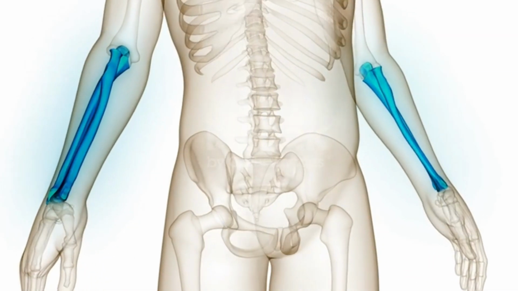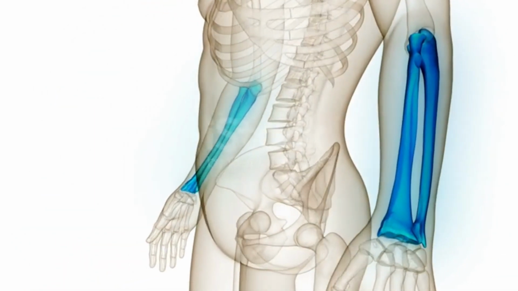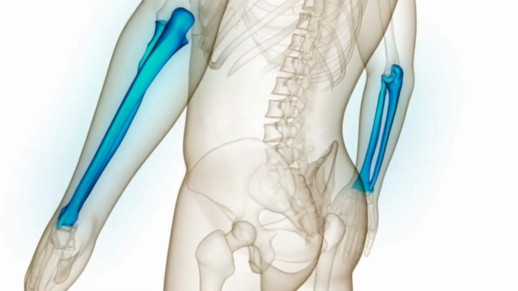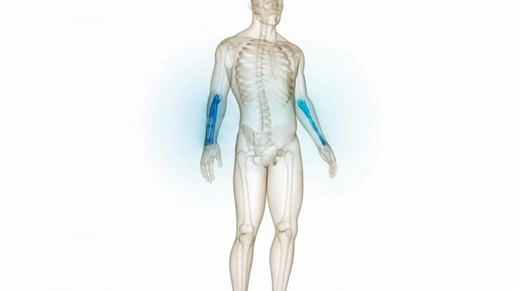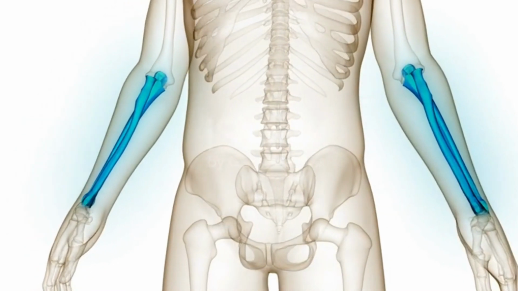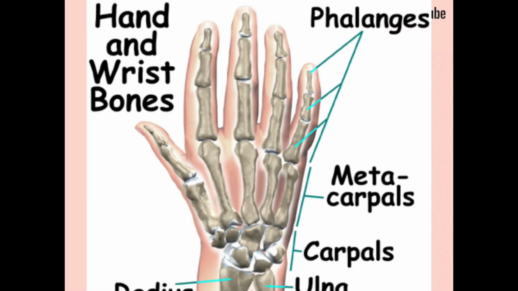The radius and ulna also articulate with the carpal bones and with each other, which in vertebrates enables a variable degree of rotation of the carpal with respect to the long axis of the limbs. The hand includes 8 bones of the carpals, also known as the wrist, the 5 bones of the metacarpals, also known as the palm, and the 14 bones of the phalanges, also known as the fingers.